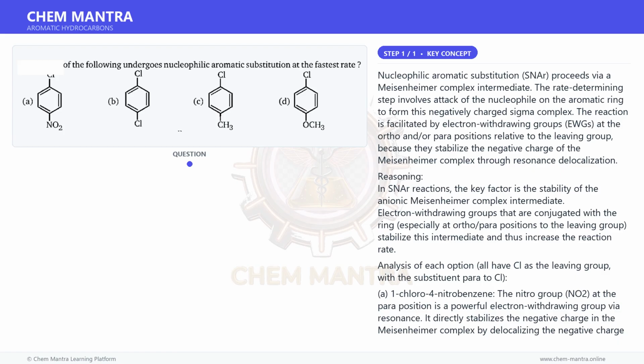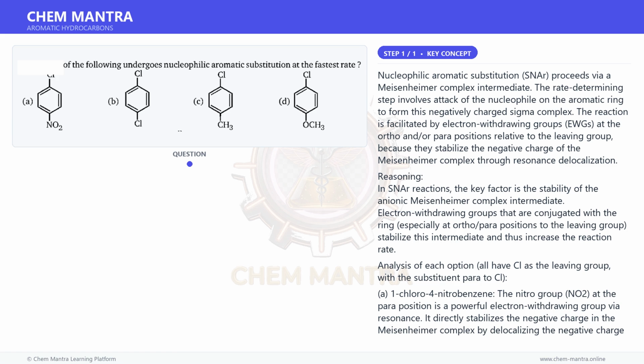Why other options fail? B. The para-Cl provides minimal EWG stabilization, far less than NO2. C. CH3 is an EDG, disfavoring SNAr. D. OCH3 is a strong EDG by resonance, strongly disfavoring SNAr.